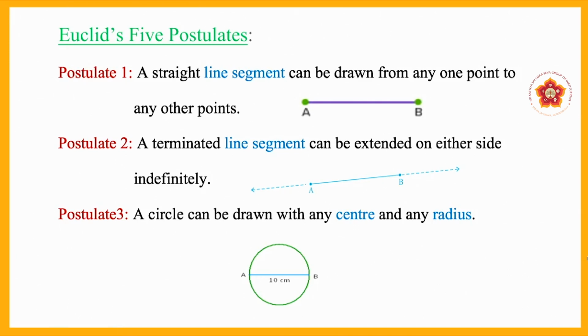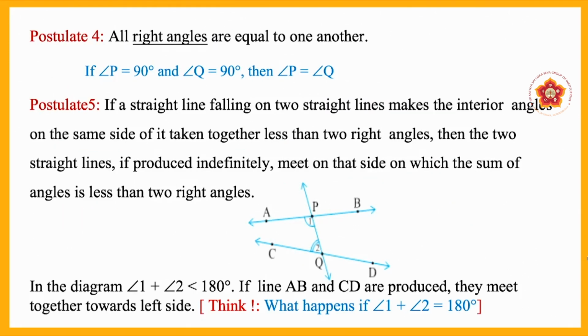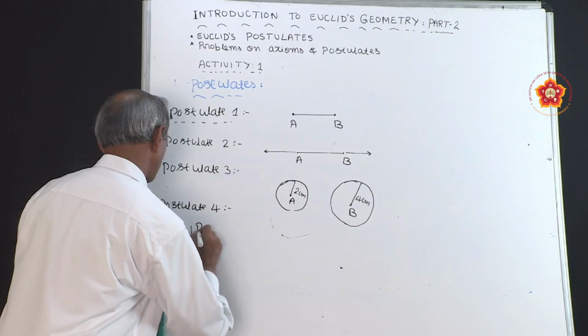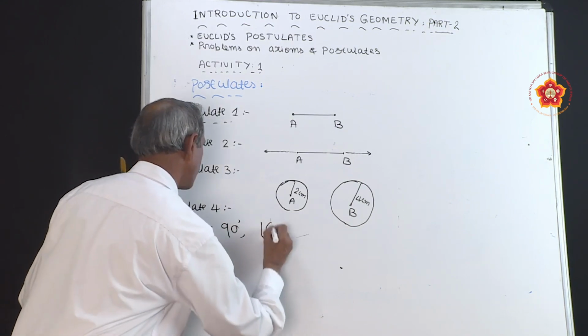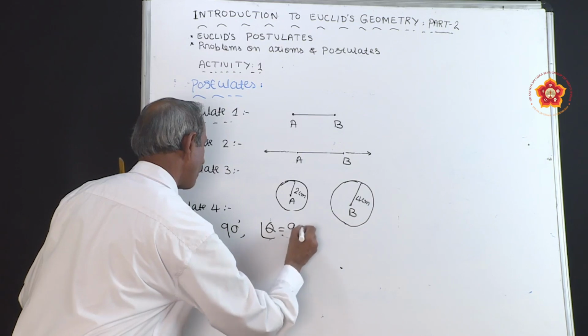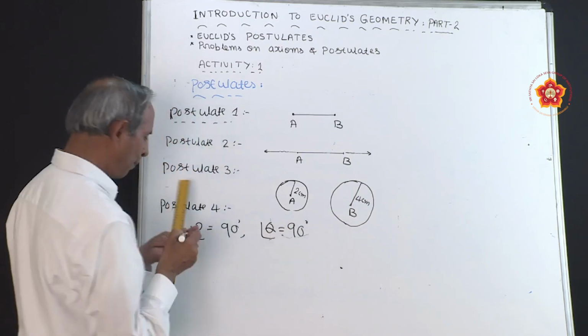Next, let us move to postulate 4. All right angles are equal to one another. For example, if angle P is equal to 90 degrees and angle Q is equal to 90 degrees, then we have to compare them.